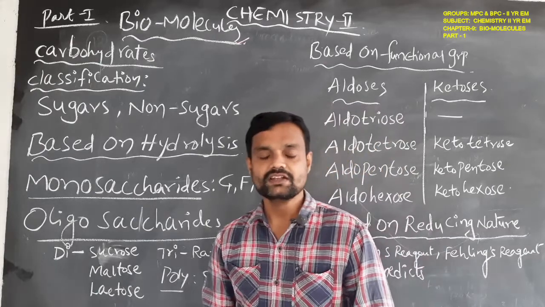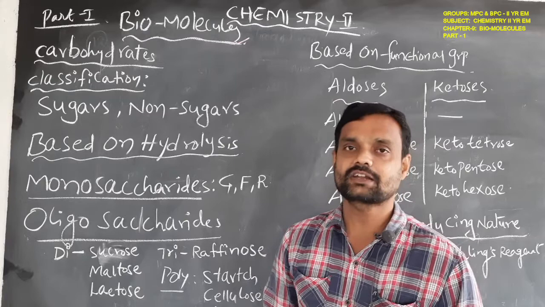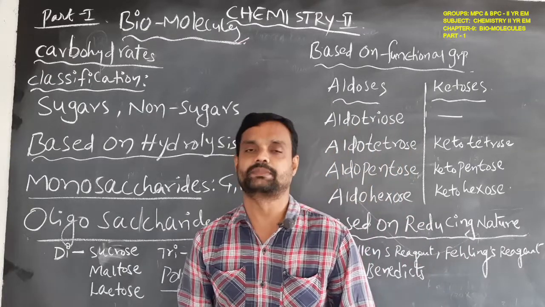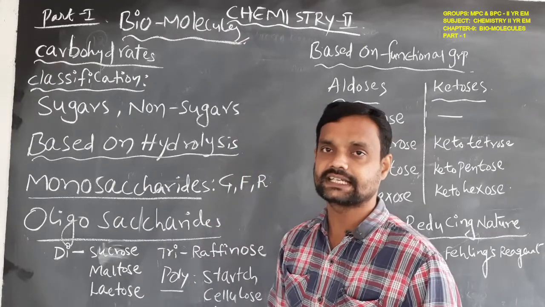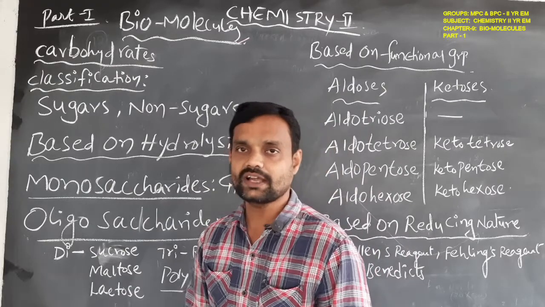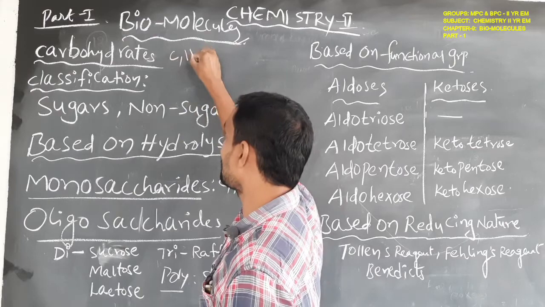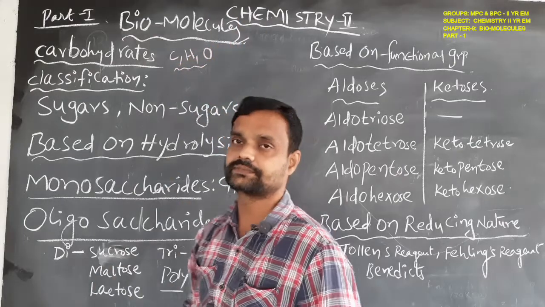So what is meant by carbohydrates? It means hydrates of carbon. Hydrates of carbon is simply defined as carbohydrates. So carbohydrates possess carbon, hydrogen and oxygen atoms.